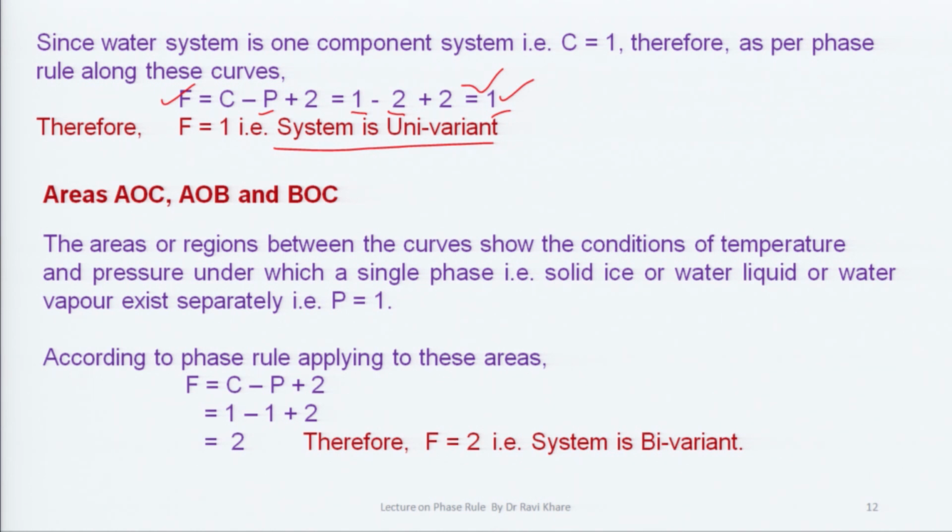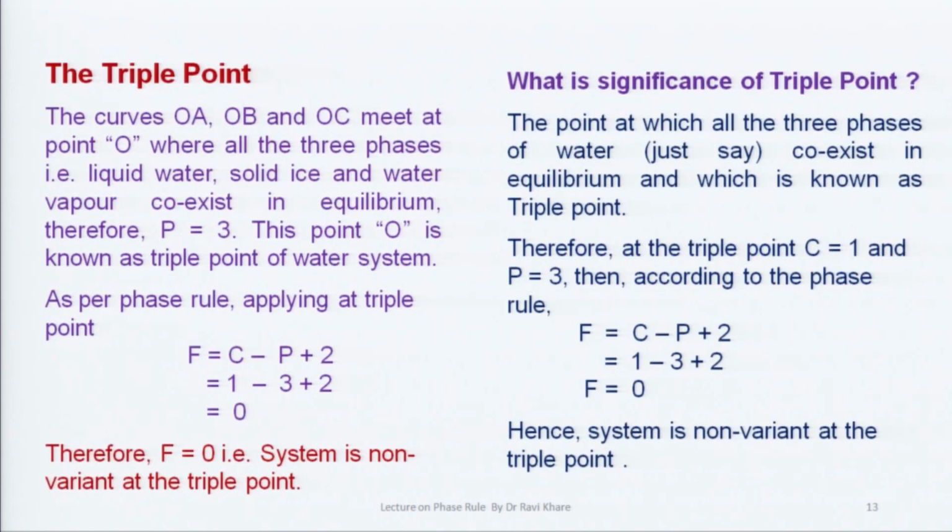Now, we apply the phase rule to the areas or regions. According to the phase rule, F is equal to C minus P plus 2. If we put the value of C, that is 1, and the number of phases, that is 1 in case of areas, plus 2, we will get 2. Therefore, F is equal to 2. The system is bivariant, which means if we calculate the value of F in the areas, we will get the value 2.